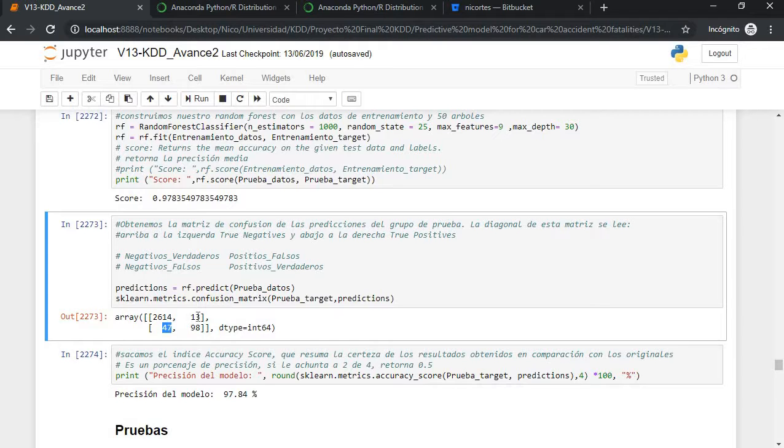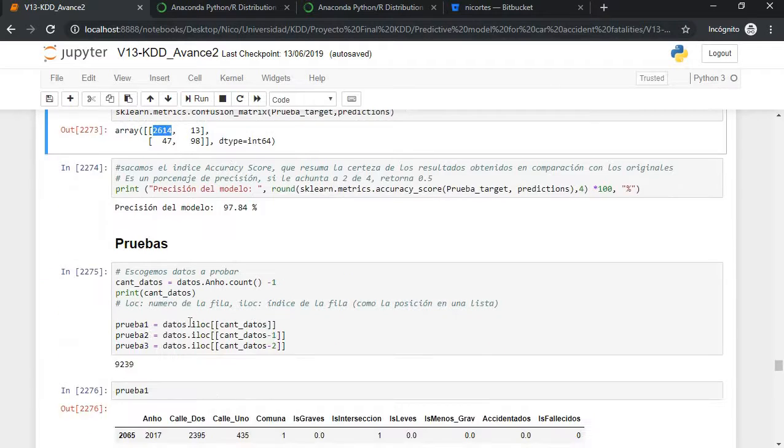These ones are not good because basically these mean that we predicted that there was at least one death, and then it turned out that there was no death. And the other one means that we said there are no deaths, but then the data says actually there is at least one death. So these are the ones that we got wrong. These are the ones that we got right. So it's not bad.